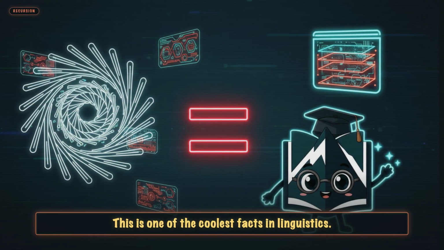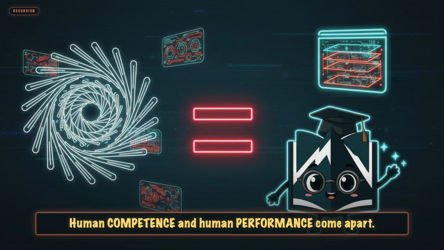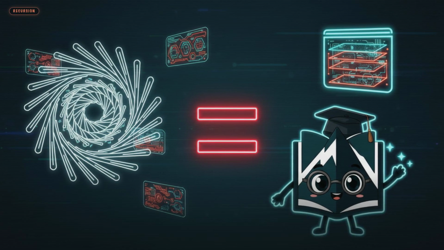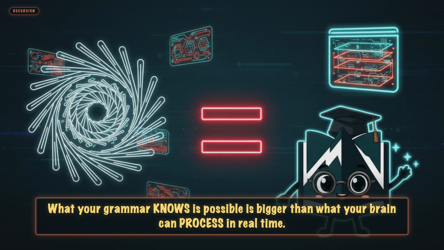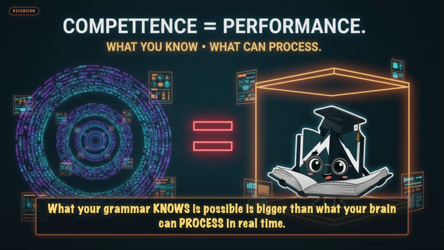This is one of the coolest facts in linguistics. Human competence and human performance come apart. What your grammar knows is possible is bigger than what your brain can process in real time.